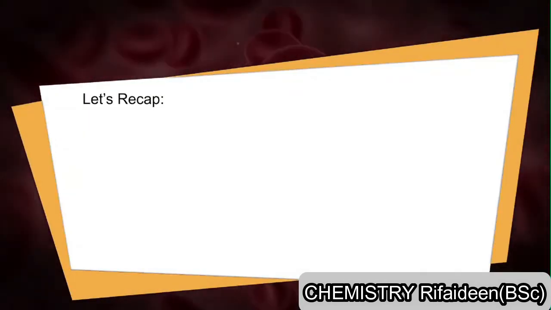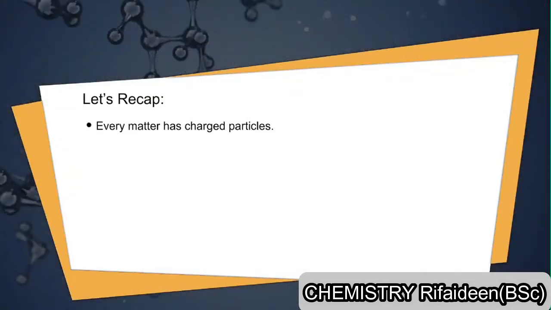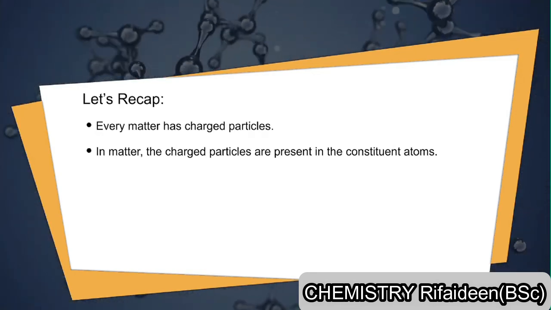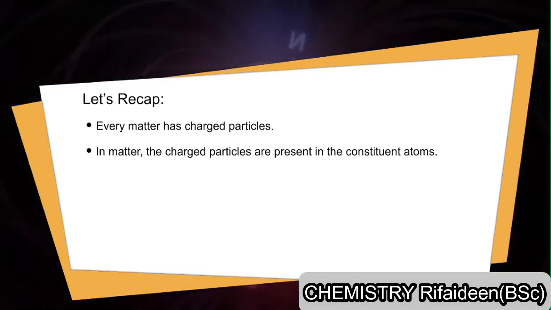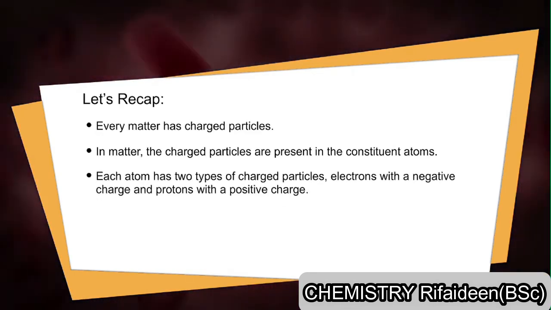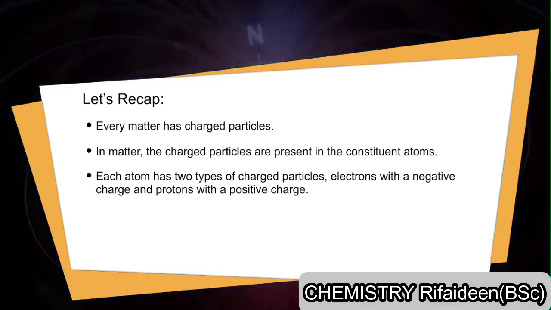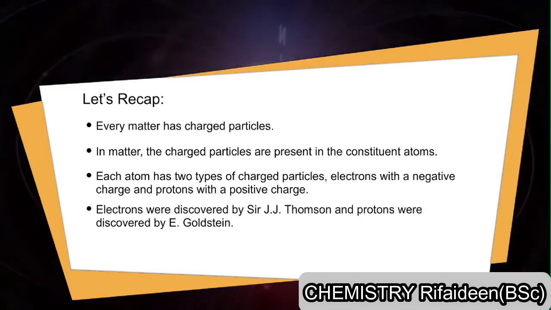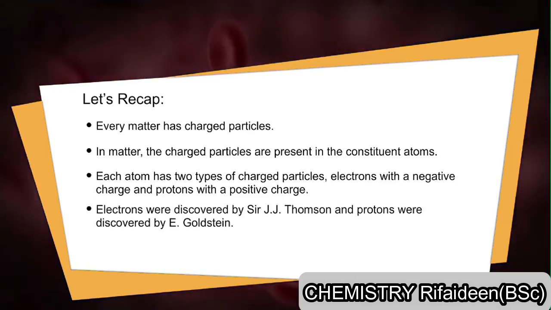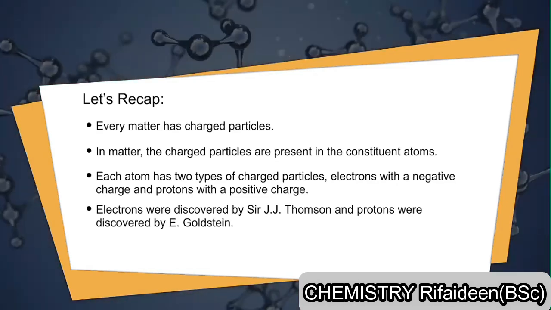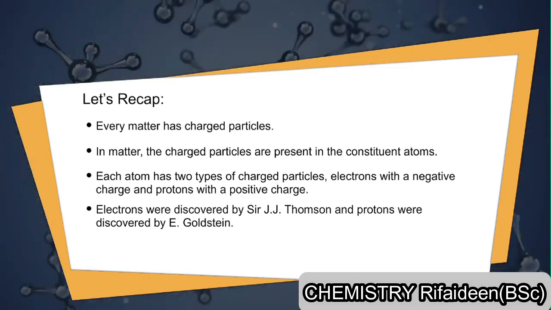Now, let's recap. Every matter has charged particles. In matter, the charged particles are present in the constituent atoms. Each atom has two types of charged particles, electrons with the negative charge and protons with a positive charge. Electrons were discovered by Sir J. J. Thomson and protons were discovered by E. Goldstein.